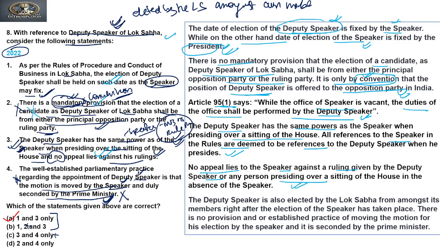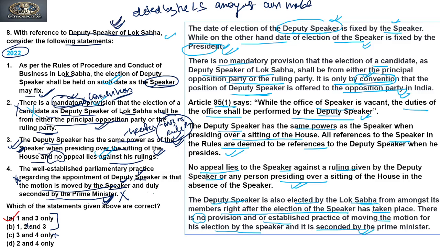Clear? Now, the deputy speaker is also elected by the Lok Sabha from among its members, right after the election of the speaker has taken place. There is no provision or established practice of moving a motion for his election by the speaker, to be seconded by the prime minister.